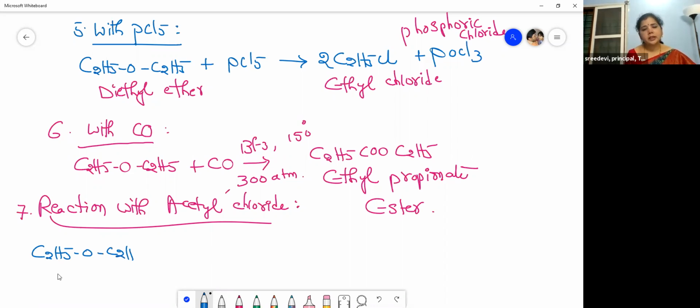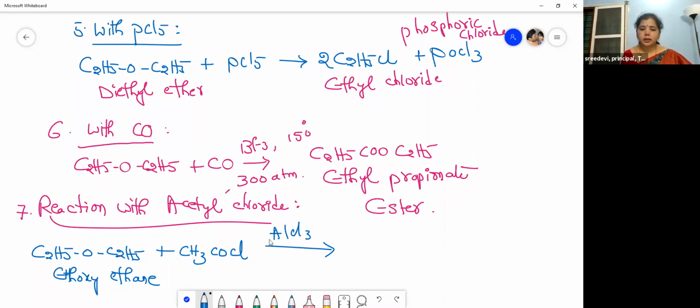So this is our ethoxyethane, that is our diethyl ether. When treated with acetyl chloride, CH3COCl is our acetyl chloride, in the presence of AlCl3, anhydrous aluminum trichloride, see, what does it give? It gives C2H5Cl, and what is the thing left over here? Nothing but our ester, CH3COOC2H5. Okay, so let us write the names of these compounds.